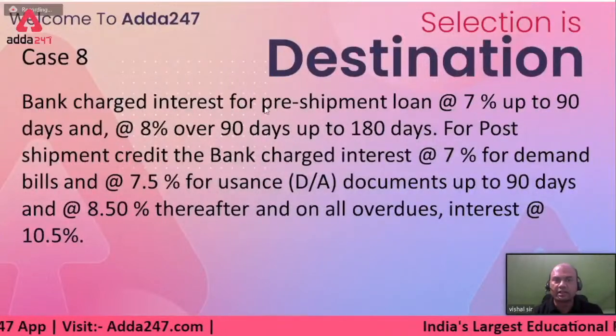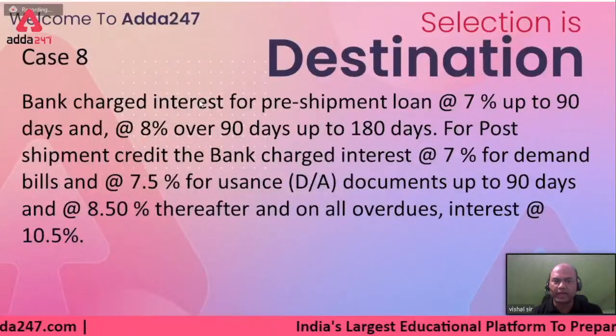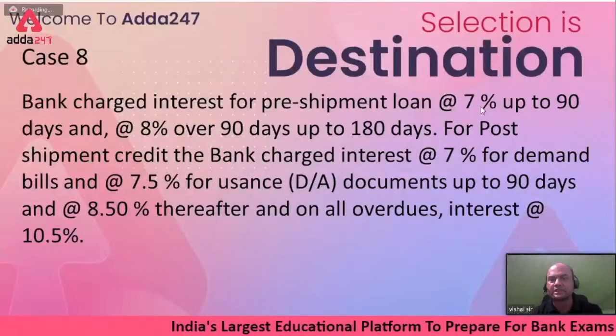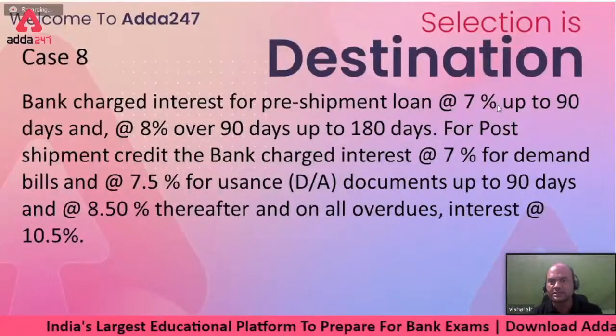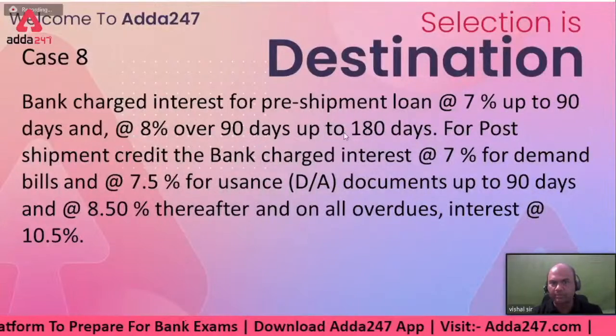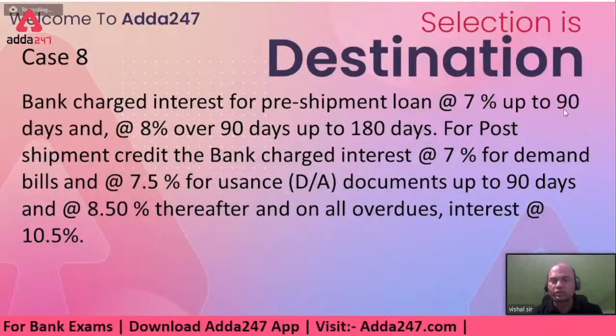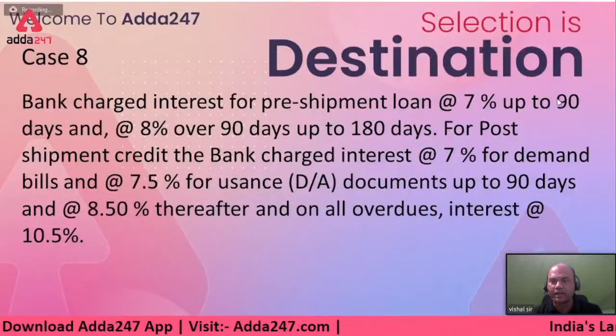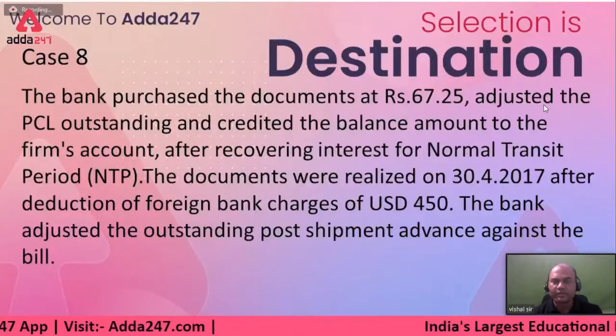Bank charged the interest. Now this is the description. Bank charged the interest for pre-shipment loan at 7%. So pre-shipment was at 7% up to 90 days and 8% over 90 days up to 180. So our loan was for which period? Up to 90 days, 7%. So let's see.